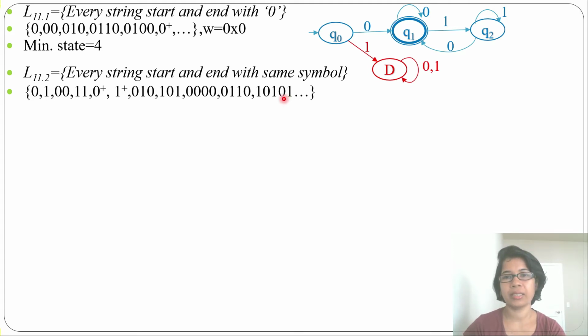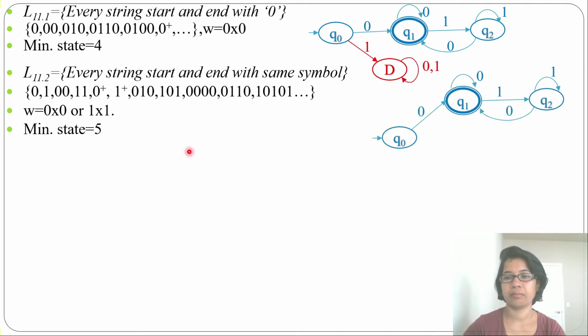So how will we design this? This is for start and end with 0. We'll design start and end with 1, and we'll merge these two DFAs. Here W equals 0x0 or 1x1. So this is start and end with 0, and this is start and end with 1. First we will draw start and end with 0. It is the same as the previous one, just we have not added the dead state. In place of the dead state, we will do start and end with 1.